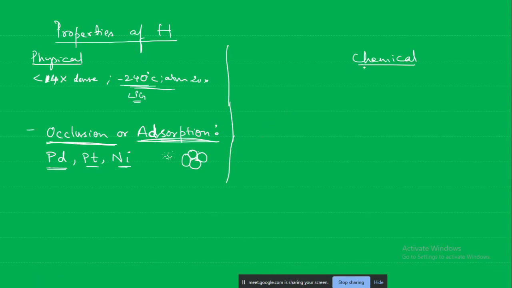Then let us look at some of the chemical properties of hydrogen. Three important reactions are there: one is with the non-metals, the other is with the metals and metal oxides, and there is also the process of hydrogenation. We will see them one by one.